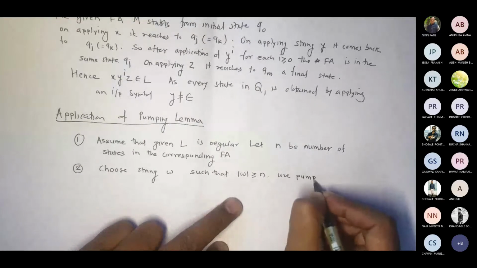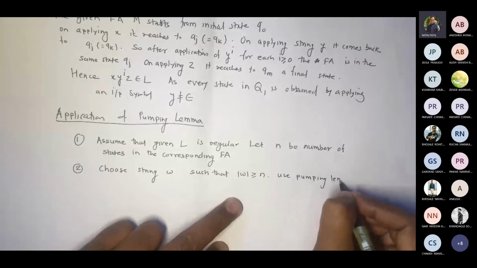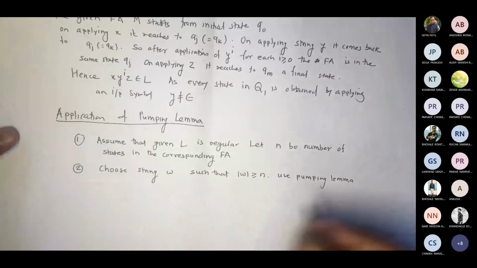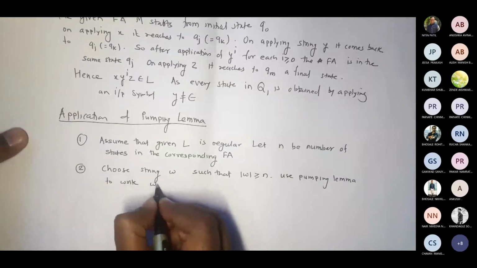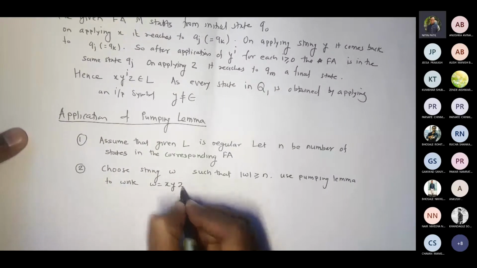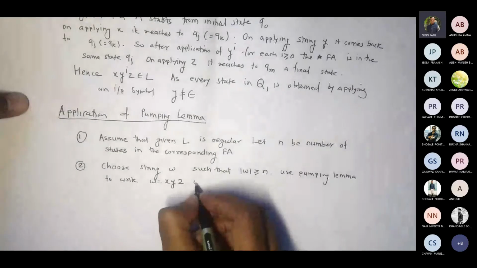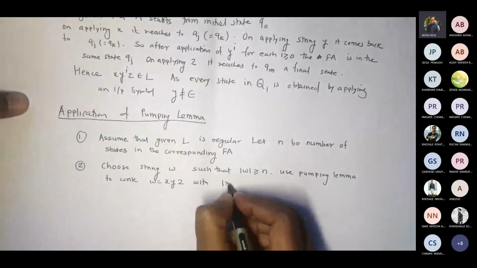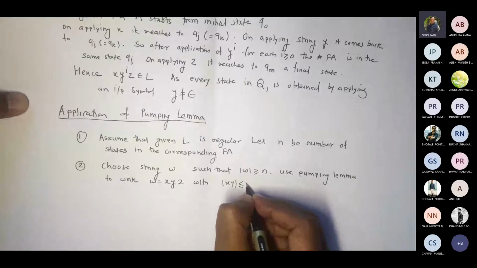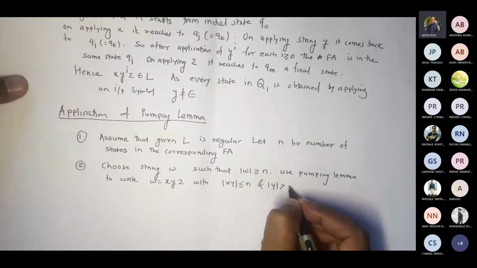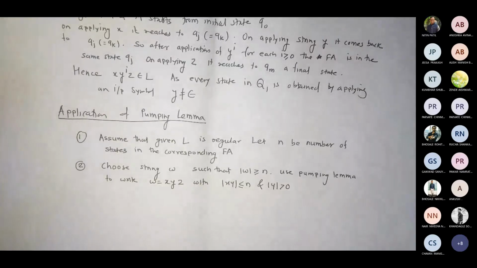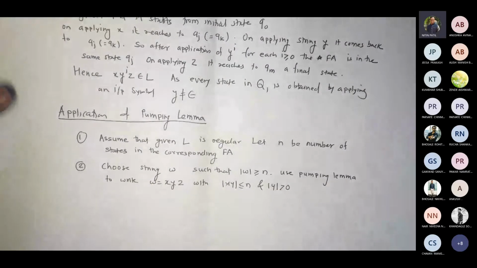Use the pumping lemma to write: now divide your w into xyz with length of xy less than or equal to n and length of y greater than 0. This is given in the theorem only.